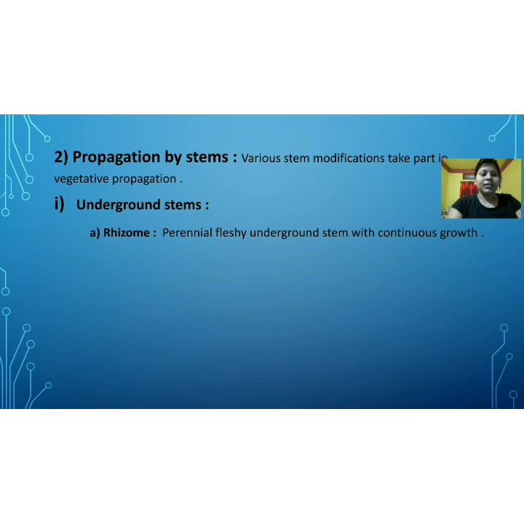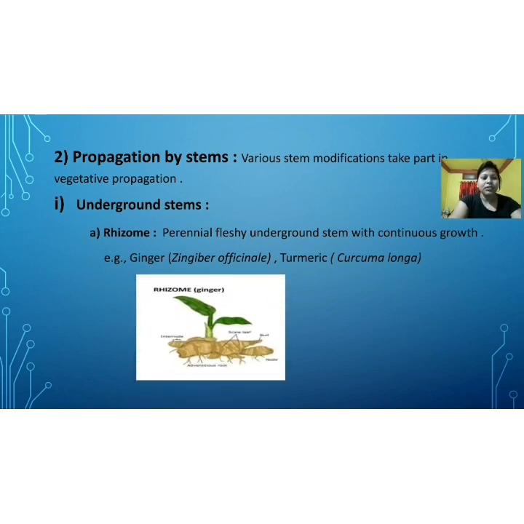So rhizomes are modified stems. And what are rhizomes? Perennial fleshy underground stems with continuous growth. Now let us see examples of rhizome. Examples of rhizome are ginger and turmeric. Here is a diagram shown, the rhizome of ginger.